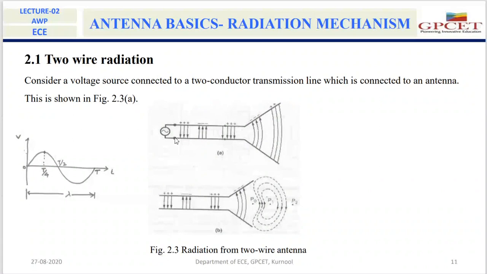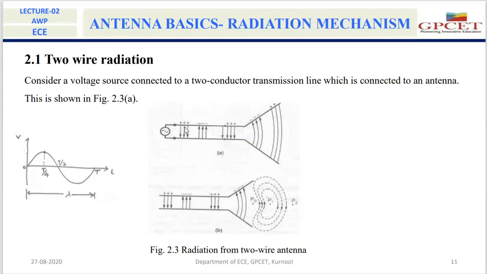So we are considering a voltage source. This voltage source is connected to a two-wire transmission line, and this two-wire transmission line is connected to an antenna, a two-wire antenna. It is flared. So when we apply the voltage source to this two-wire transmission line, because of this voltage source, a charge is created in these wires. When there is a charge, that charge will produce the electric field. These arrow marks, these lines, indicate the electric field lines.